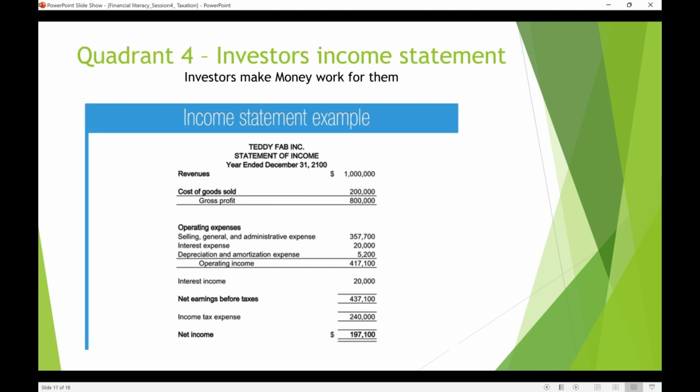And investors also pay tax, but with a different strategy. Say they have a revenue of $1 million from the shares or stocks they sold, and then the gross profit. Then they have to pay interest. They show the operating expenses. They might have taken a loan, and they pay interest on it. Any admin cost, software cost, everything they put in, and then they get the net income after everything is taken off. They pay tax. It shows tax here, but again, they show more expenditure in a large corporate way, on a bigger scale, and they bring it down to zero. There's a different strategy they use. We're going to look at that in later sessions.